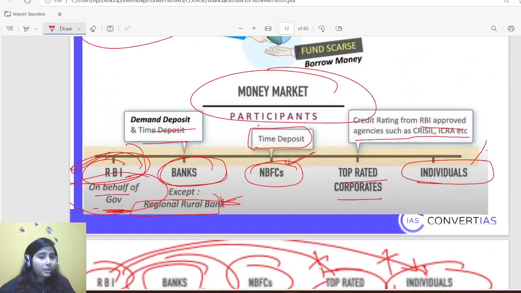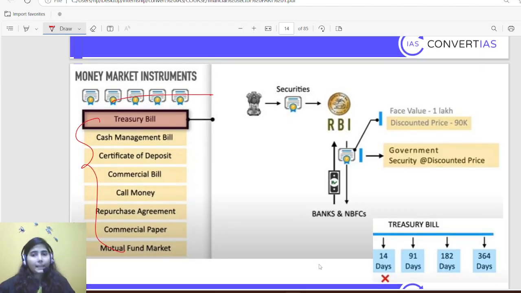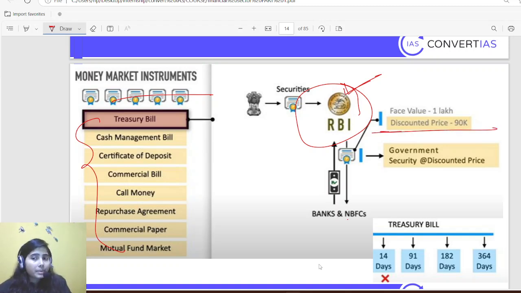First, I'll be talking about the instruments in money market, because they are specifically to mature within a year. They have a limited maturity of 1 year. They cannot trade beyond a year. That's why they are called money market instruments. Then, who is the regulator? RBI. I have already told. So in money market, RBI used to issue government securities at discounted price.